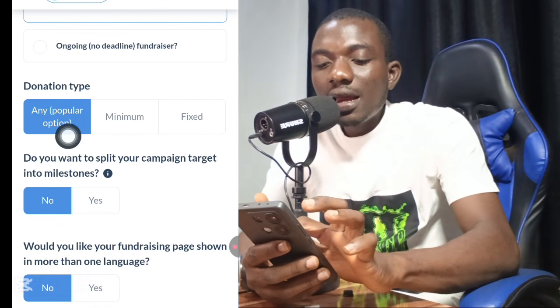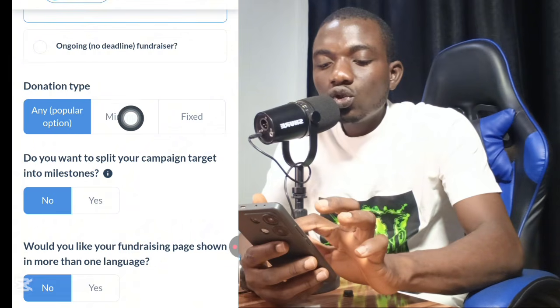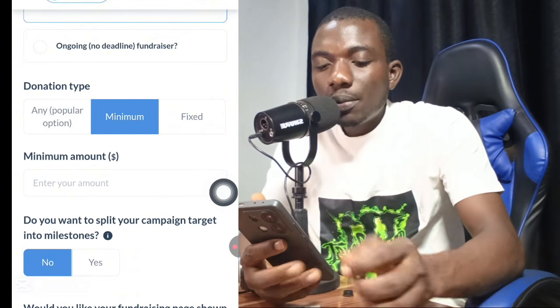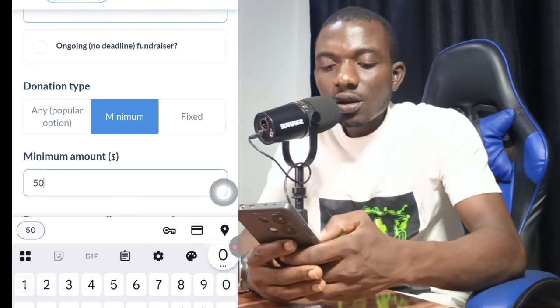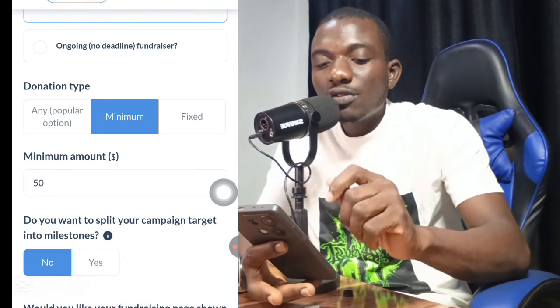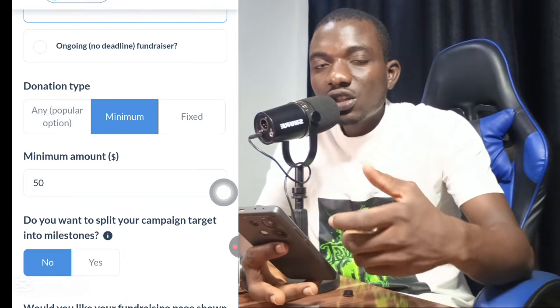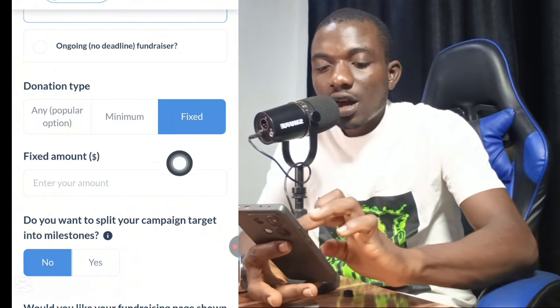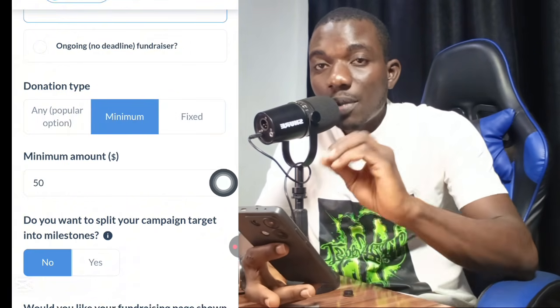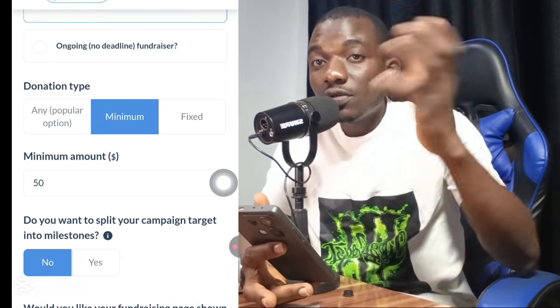But if you choose, okay, let's say you put minimum, you want people to donate a minimum of at least $50. That is the minimum. But if you want it to be fixed, which means people can only donate that fixed amount right here. If you choose fixed, but I want it to be a minimum of $50, people can donate a minimum of $50 or above $50.